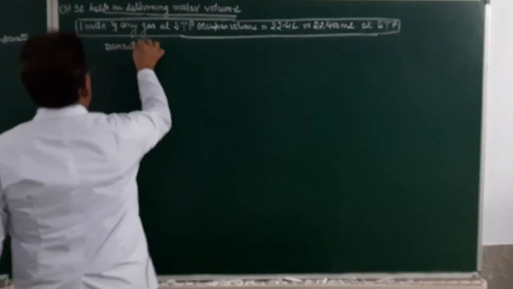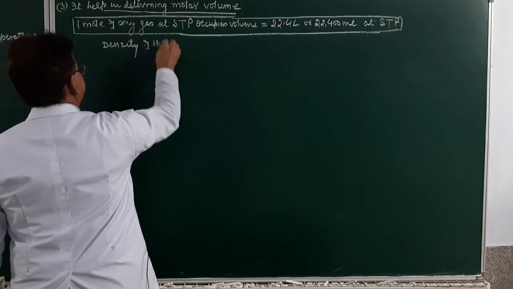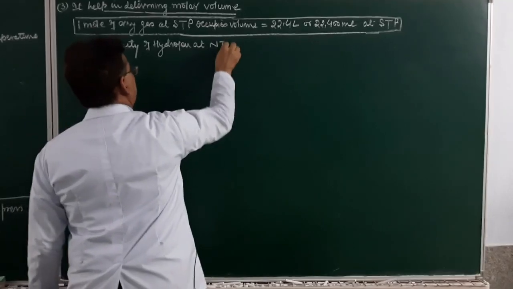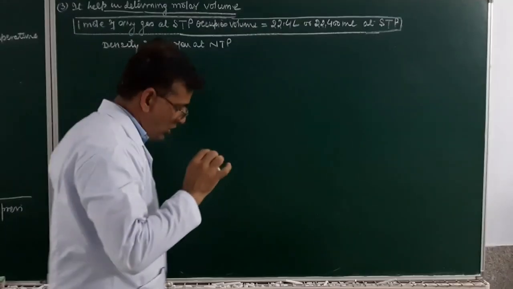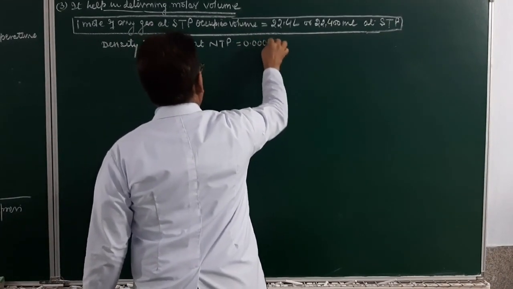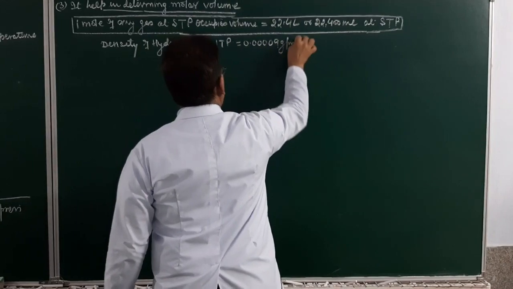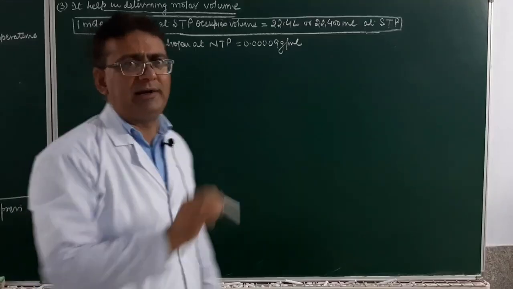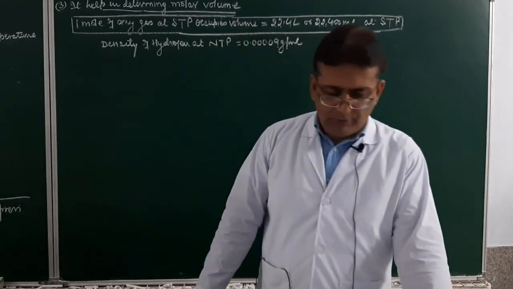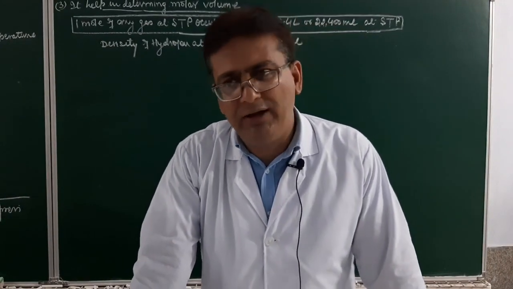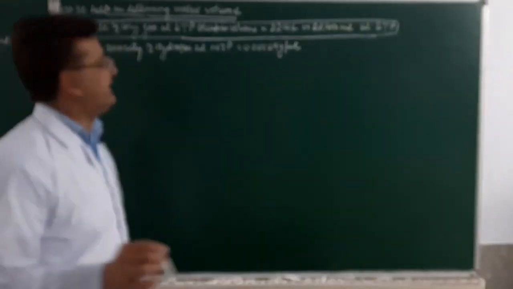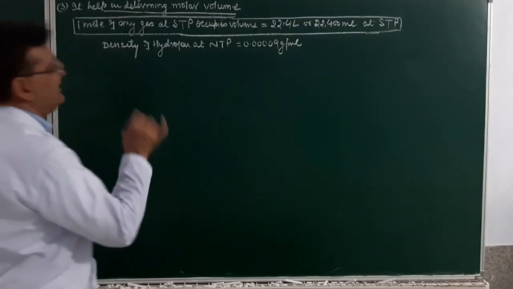Density of hydrogen at normal temperature and pressure. At that time we used the word NTP. This is 0.00009 gram per ml. I am citing experimental data over here. Experimentally measured density of hydrogen is what? 0.00009 gram per ml. Now from here I will find out the volume occupied by 1 mole of a gas. Now the density of hydrogen at NTP is this.